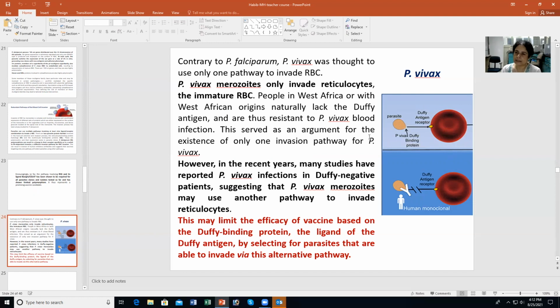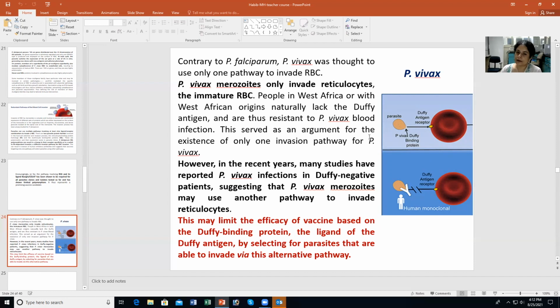But in recent years, there are several studies which have reported that P. vivax infections also happen in Duffy negative individuals. So if you have an individual who lacks a Duffy antigen receptor, P. vivax infections have been seen in such individuals. And so this suggests that the P. vivax merozoites can also use another pathway, and therefore they can invade reticulocytes through a pathway independent of the Duffy antigen receptor.